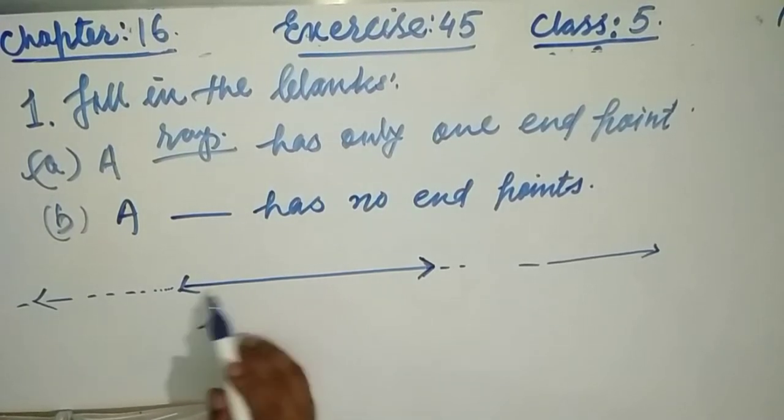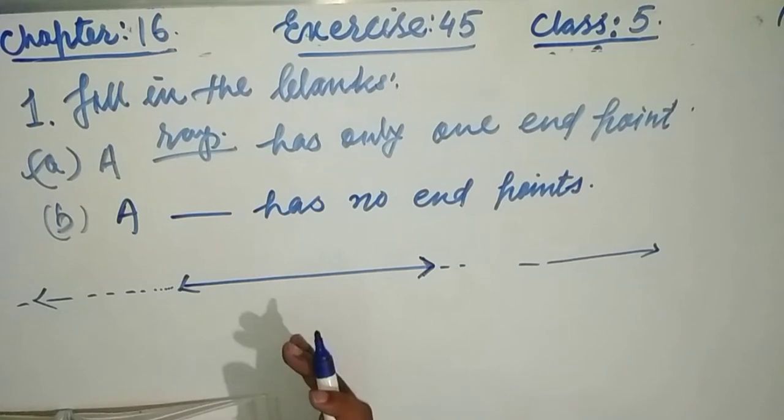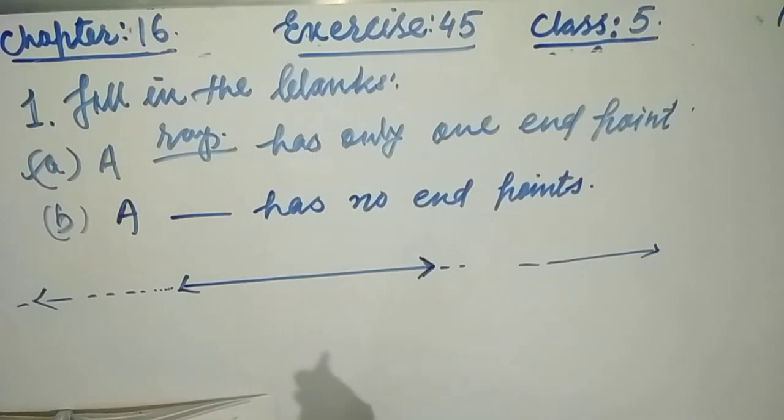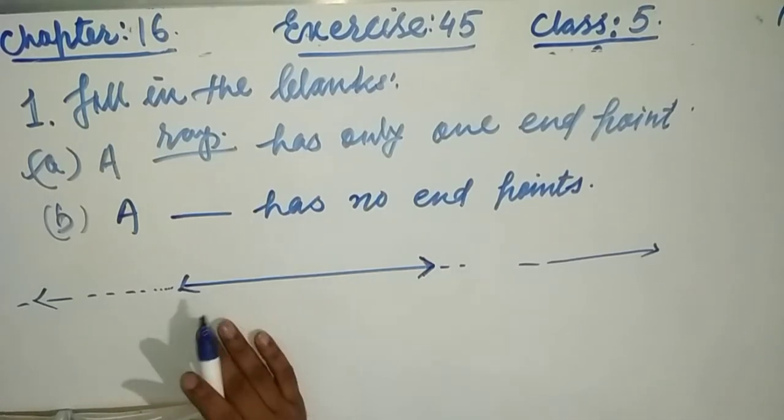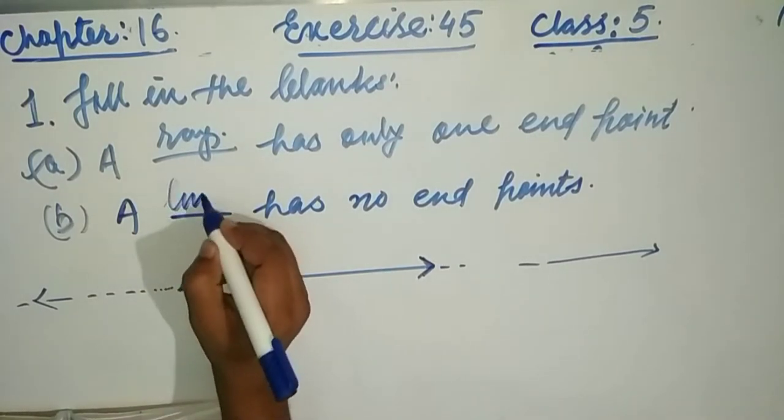A line cannot be measured, and it cannot be drawn on a piece of paper or in the universe, because it goes to infinity. Suppose you say it goes 100 million kilometers, someone else can say 1000 million trillion. So the answer here is line.